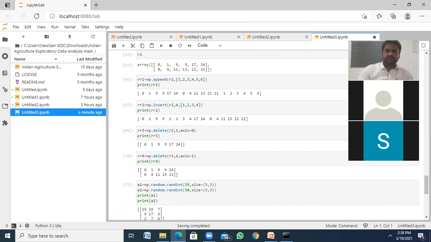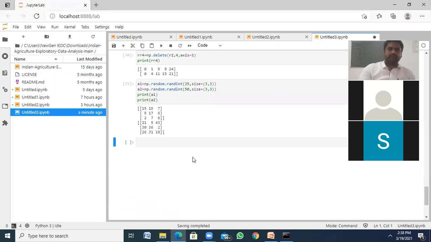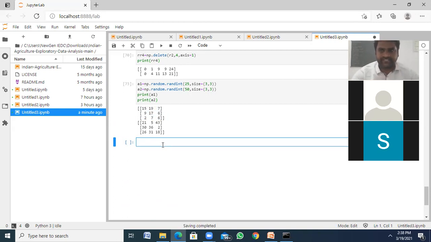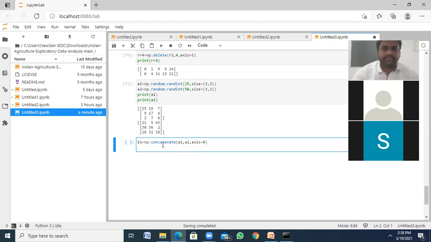All right. We have created new arrays. This is the first array, this is the second array. If at all you want to concatenate, how can I? Let's say B1. I'm concatenating A1 and A2 into B1. So np.concatenate of A1, A2, axis equal to 0. In the sense, row by row. Print B1.